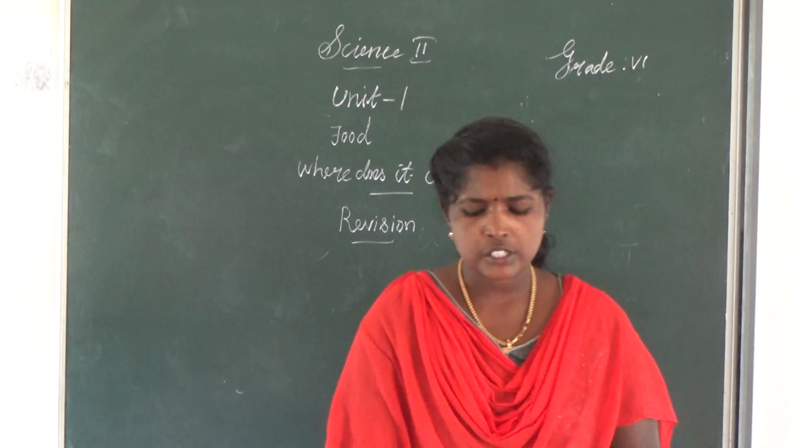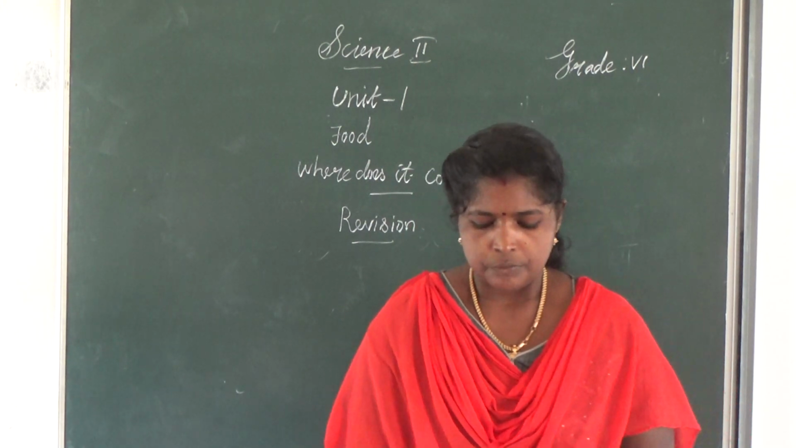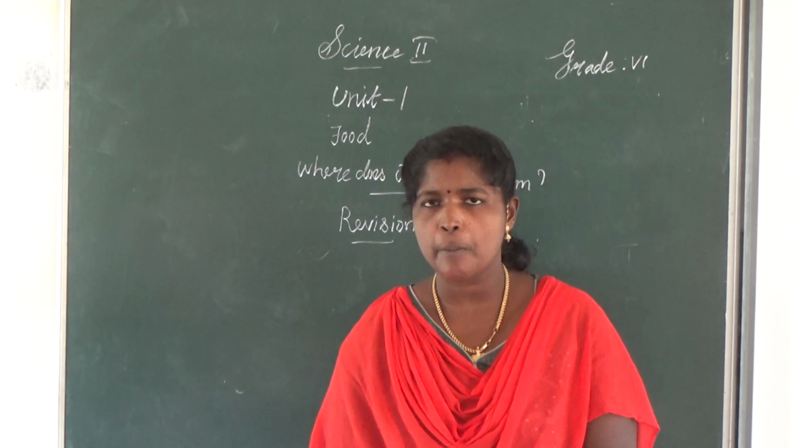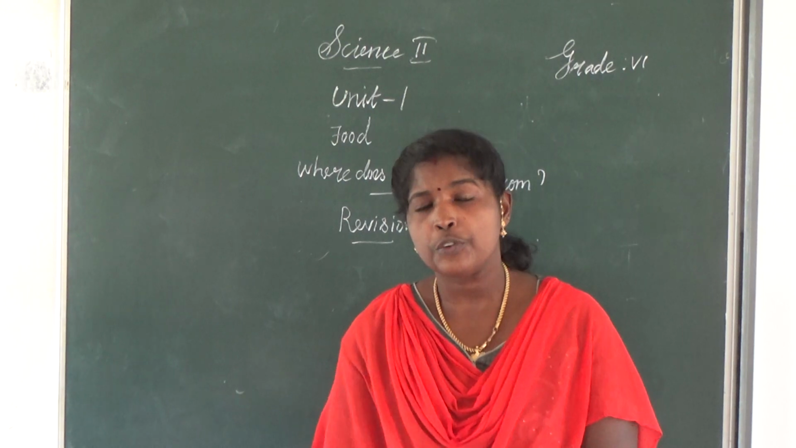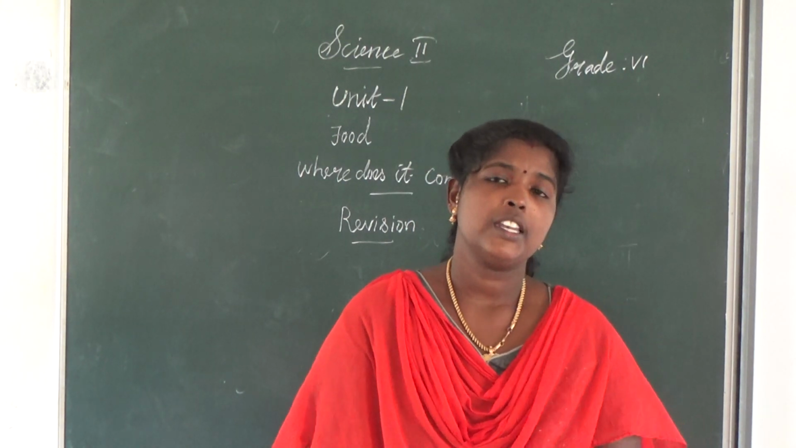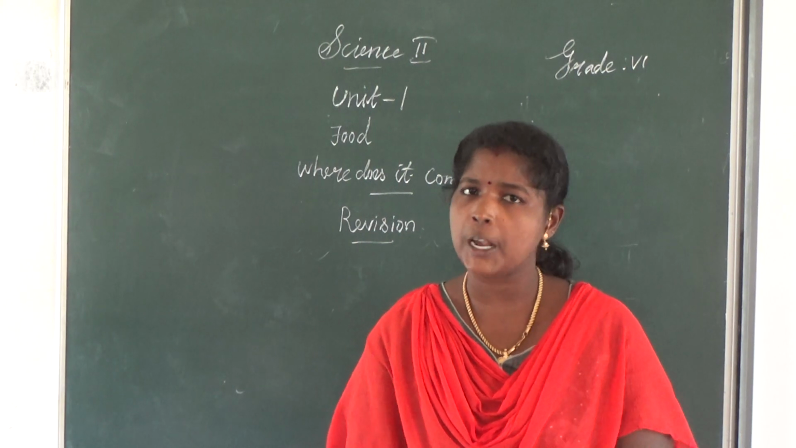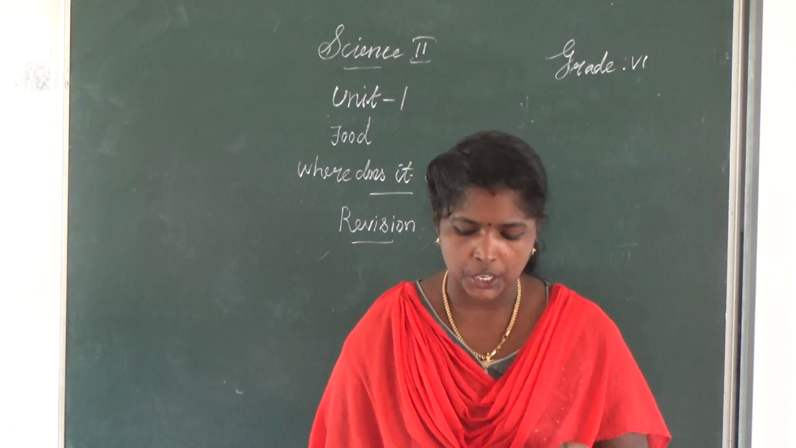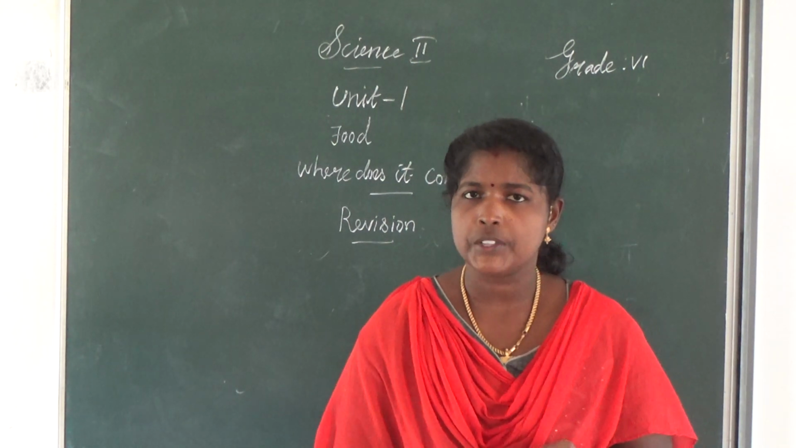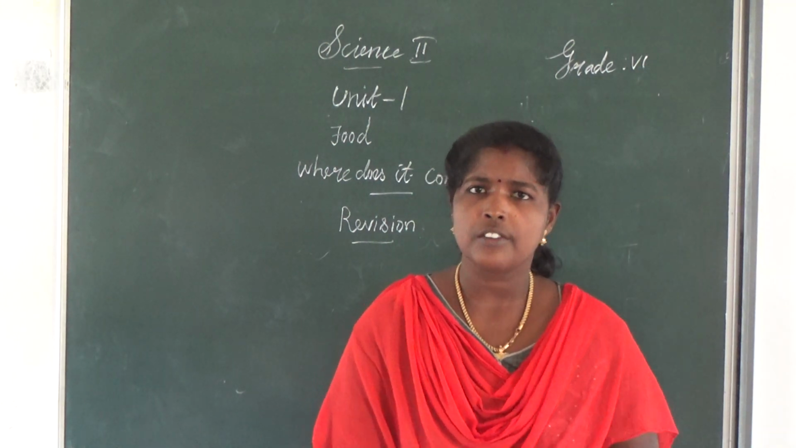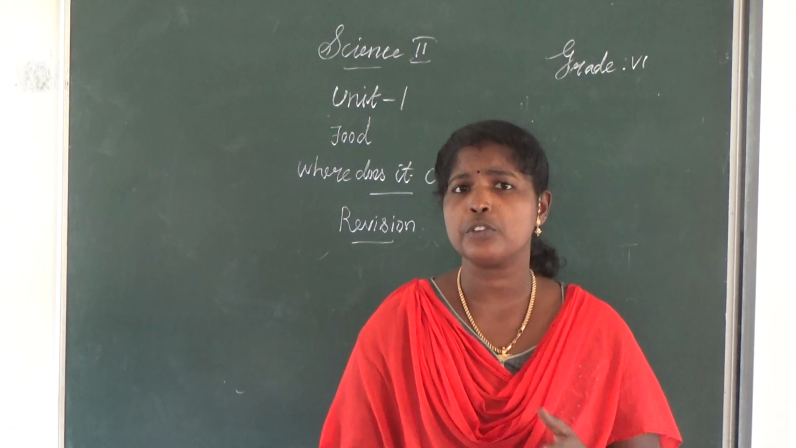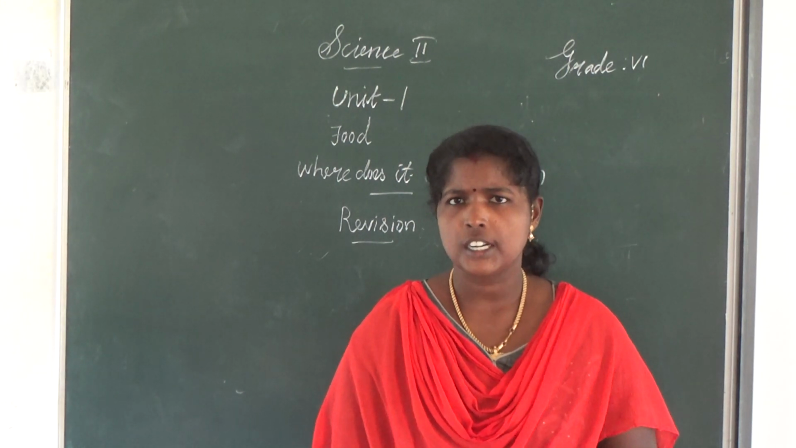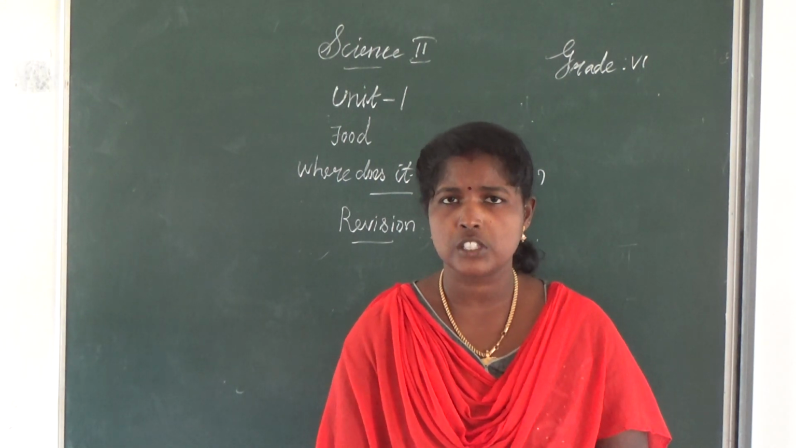Then next, fruits and vegetables. Name some fruits. Mango, apple, banana are common fruits. Name other fruits that we use as a vegetable. Brinjal, cucumber, tomato. These are some of the fruits we use as a vegetable.